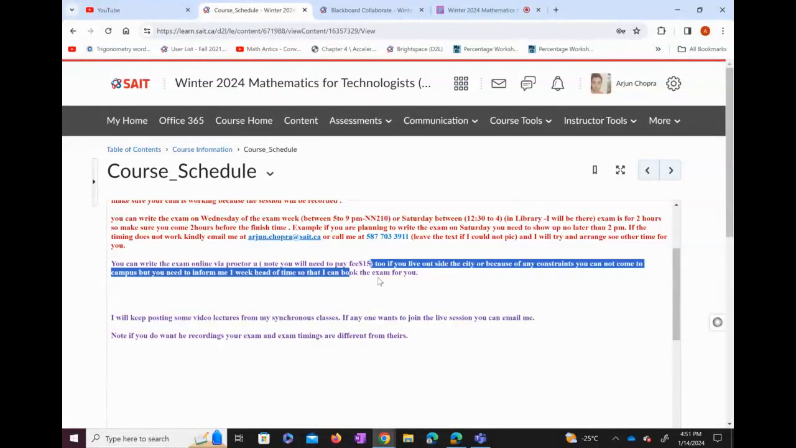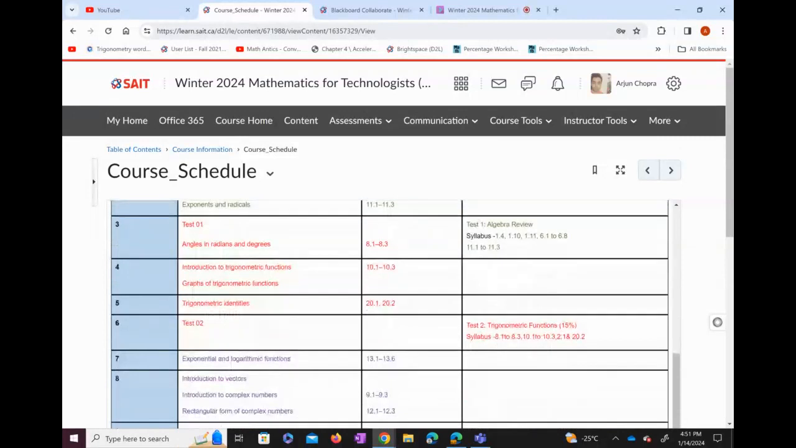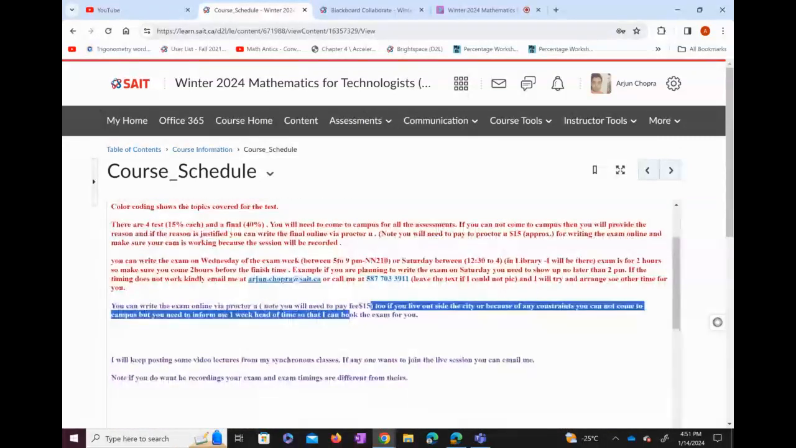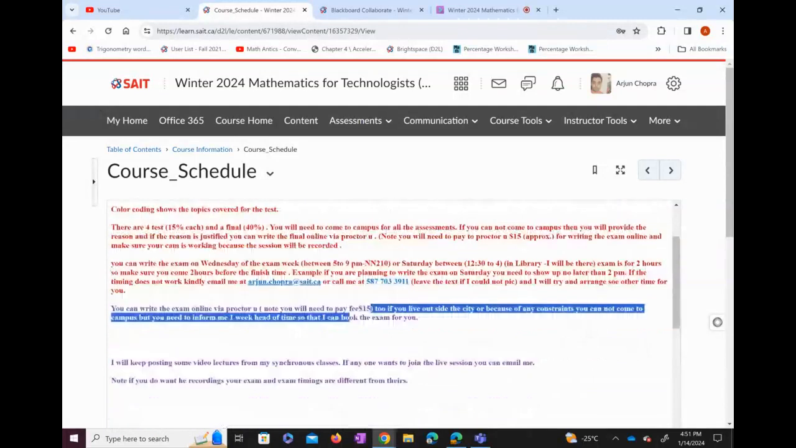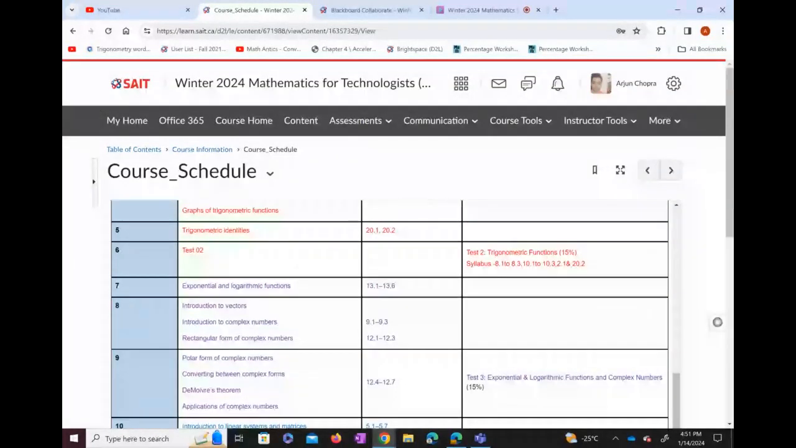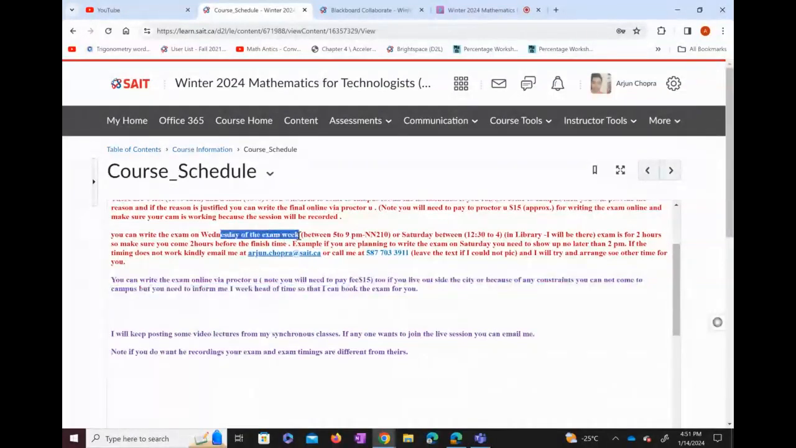And please also book it as soon as possible. Let me know that you want to write it, for example, "Hey, I am out of the city in this particular week, so I want to write it using ProctorU," so that I can book it for you. Because for last minute booking, they will charge you more money. Another thing I wanted to tell you is the exam week. As I said, you can write the exam at this time, but it has to be in the exam week.